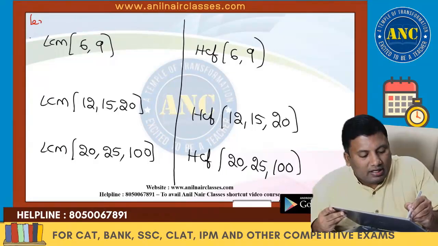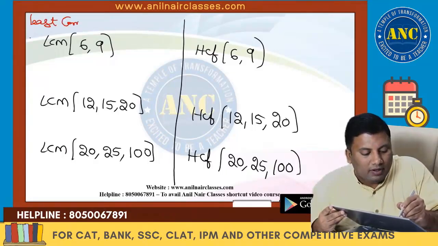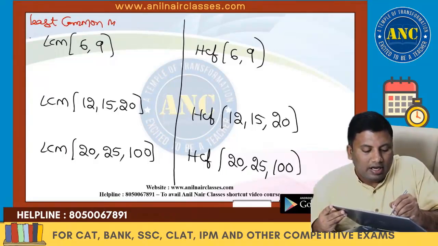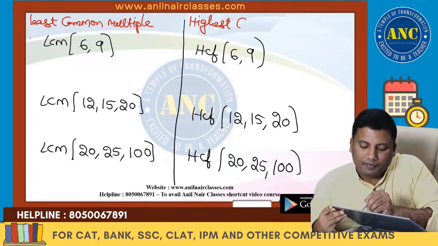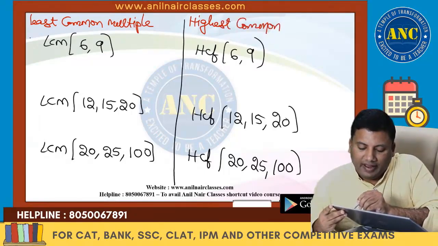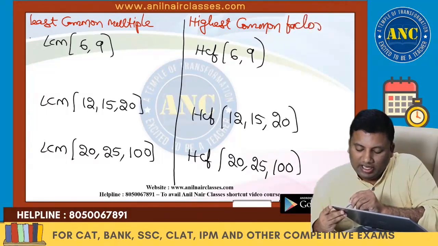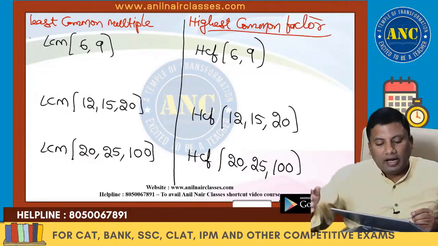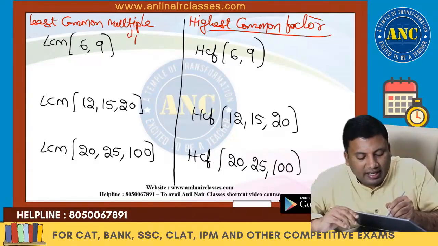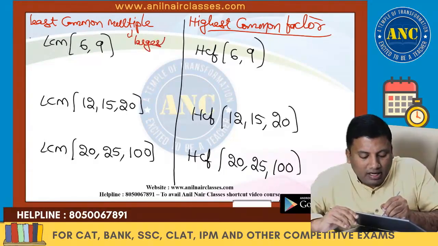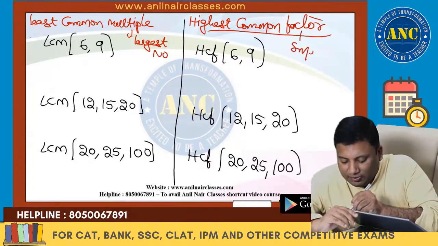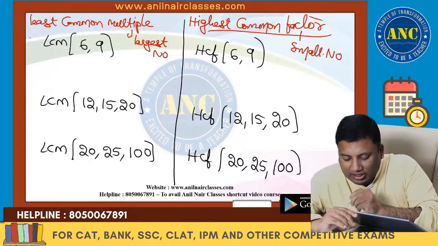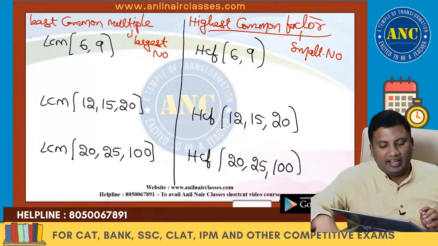These are least common multiple, and these are highest common factor. What is the smallest difference? Multiple means take the largest number. Factor means take the smallest number. I hope the idea is clear.